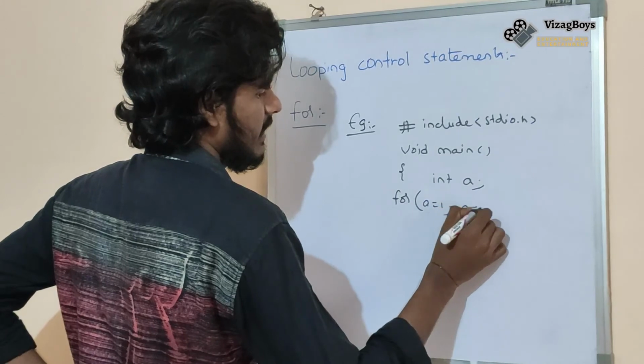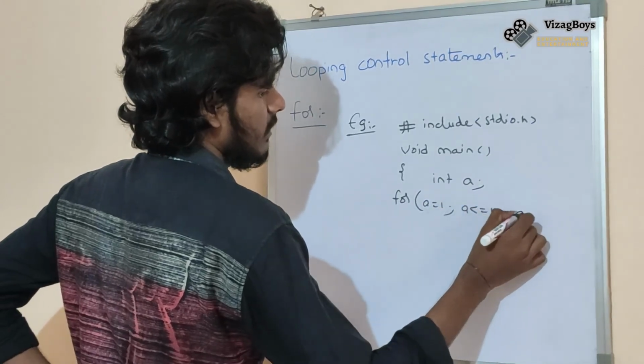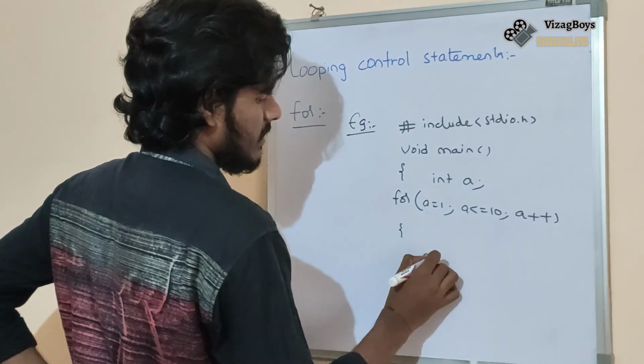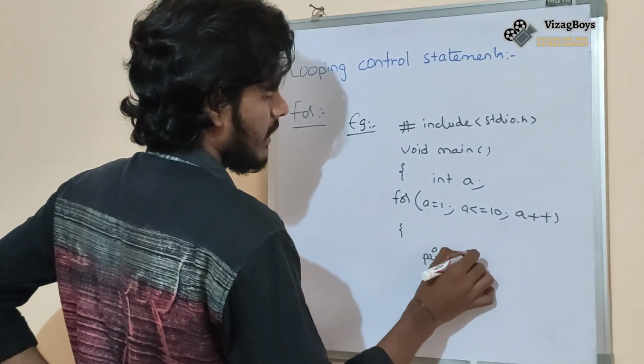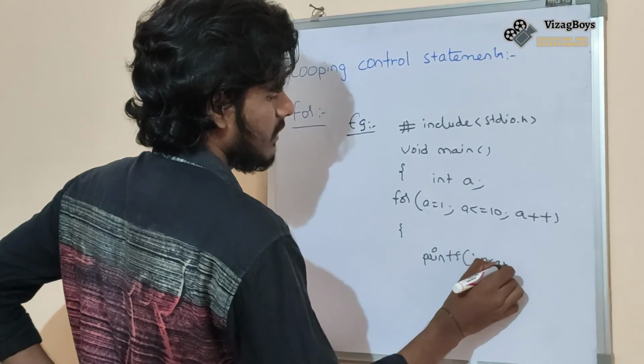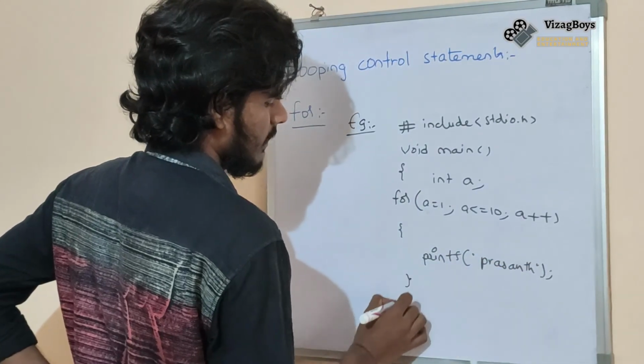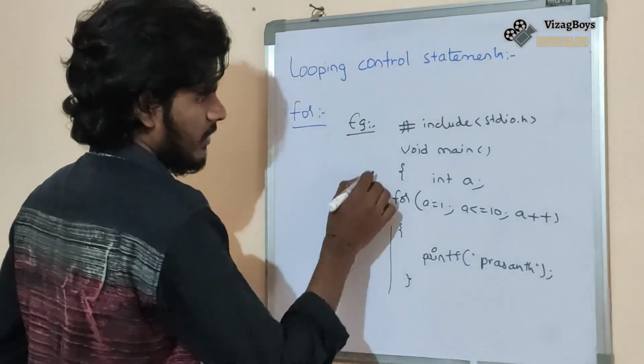What is the condition? a less than or equal to 10. What is the revaluation? a plus plus. What is the loop statements? printf Prashant. Okay, end of the for, end of the main.